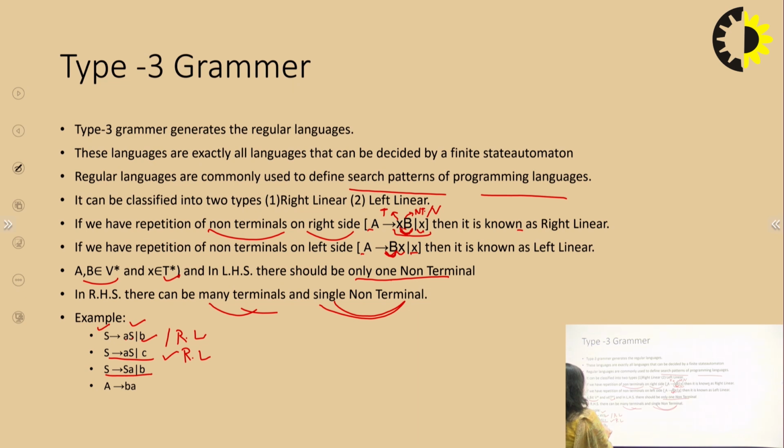The third one is left linear grammar, and the fourth one is also a grammar, but it can't be described as either left linear or right linear. If we take only this part, then it is left linear. If we remove this part and take these three productions, then it is right linear grammar. So thank you guys.